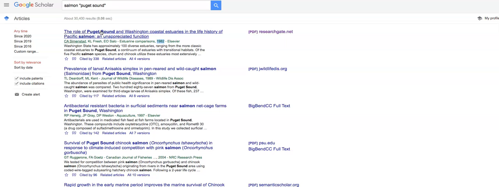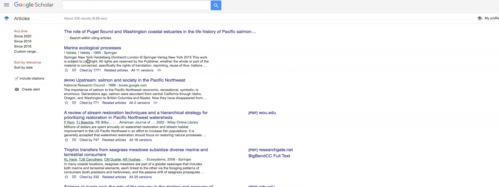I read the first paragraph or so, and it's really very specific to Washington and some projects to save salmon. So see how it's cited by 338 other articles? These articles read that article and created or based their research on it. So especially for a poster project, this might have a lot of value for you. So find the articles that actually cited that article, read through them, and see if they too can help you out. And again, over here, you should get the full text.